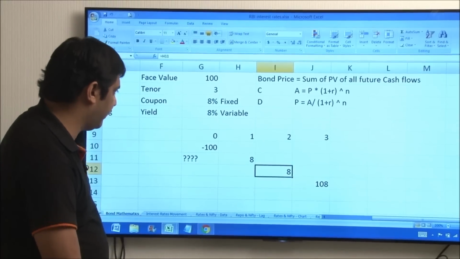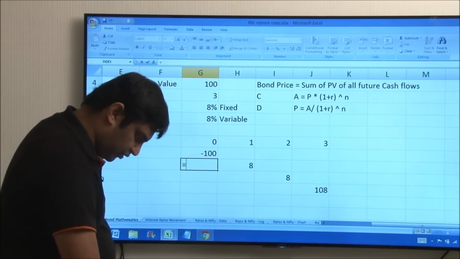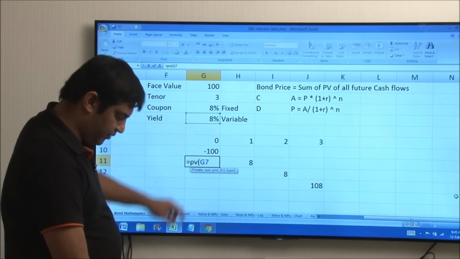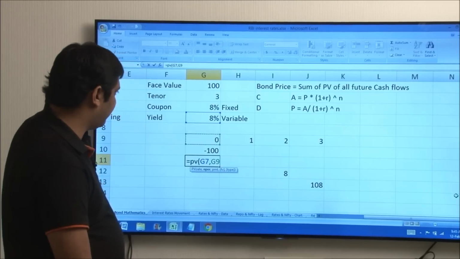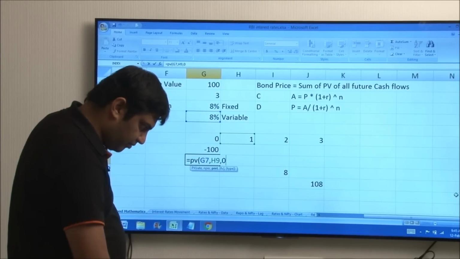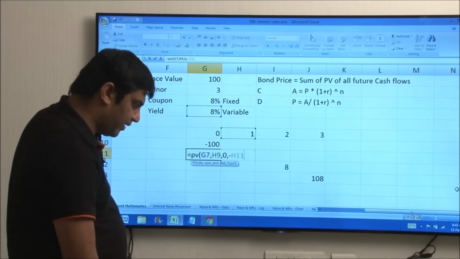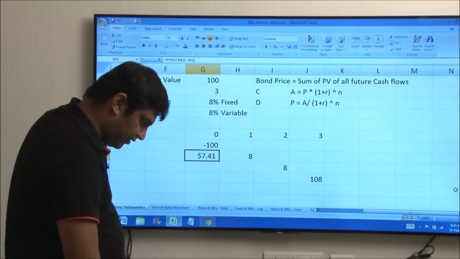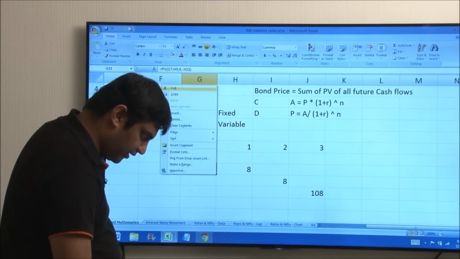So let us try to find out. We have got an Excel function. So is equal to PV, bracket open. It says the rate. So rate will be 8%, comma. It says Nper, number of periods. So this is 1, after 1 period. PMT is 0. FV, let's write down minus 8. So the answer comes as 7.41. We just need to remove the dollar here.